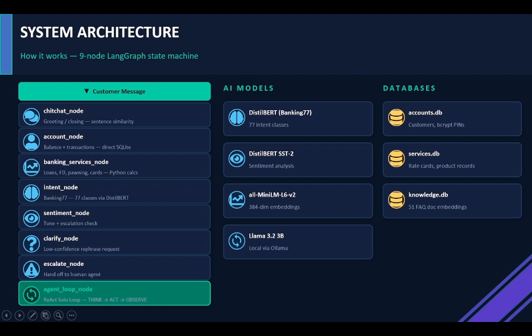Let's see our system architecture. At the core is a 9-node pipeline. A greeting is caught instantly, no AI needed. A balance check goes straight to the database. Only a complex question like how do I report fraud travels the full path to the language model, which searches our knowledge base and responds.